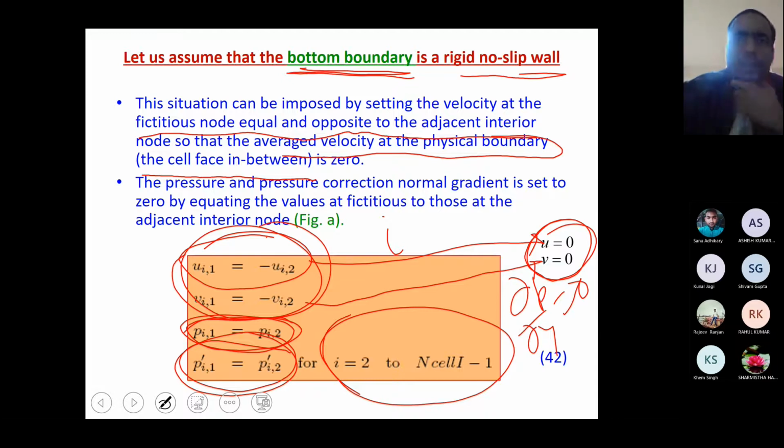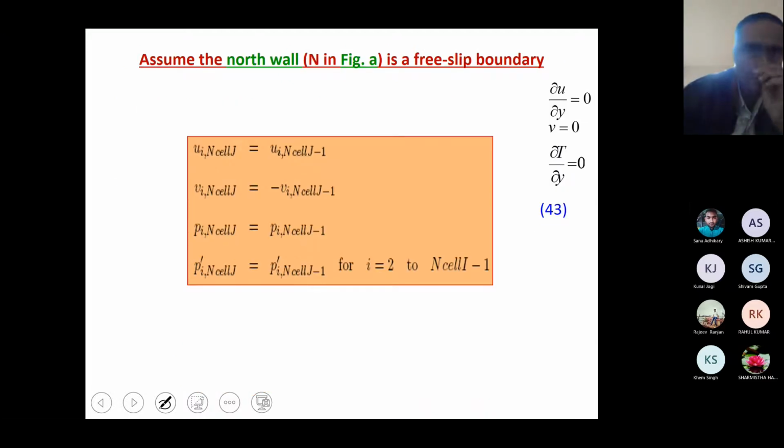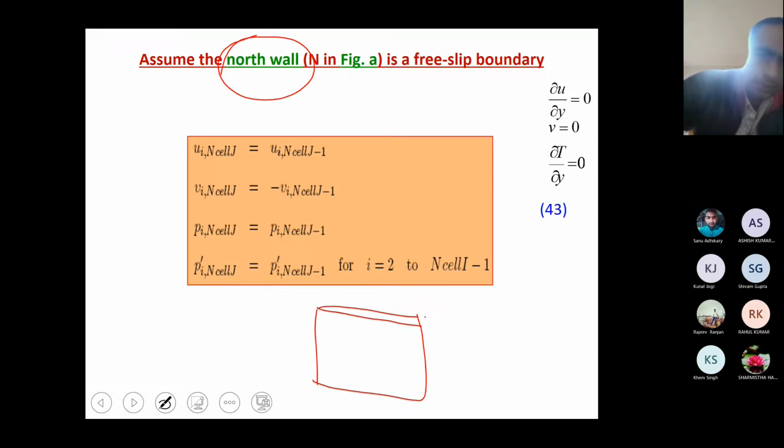And similarly, let's say for the north wall. This is the rectangular box, and now we are talking about this wall, and you have to consider the fictitious cell above and below it. For the u velocities, you can simplify this by central difference.